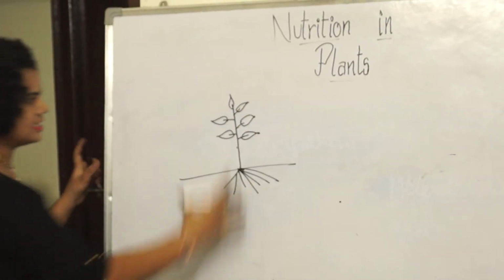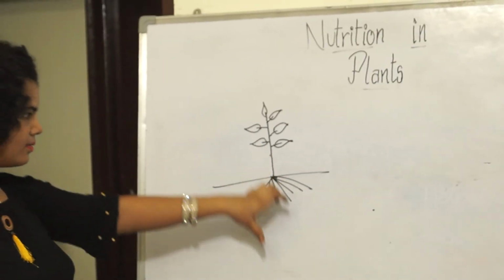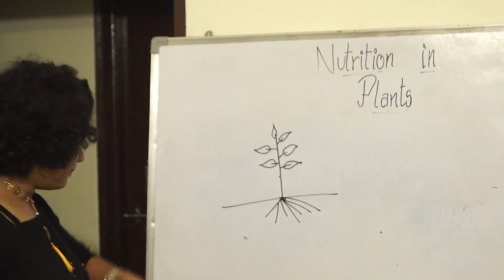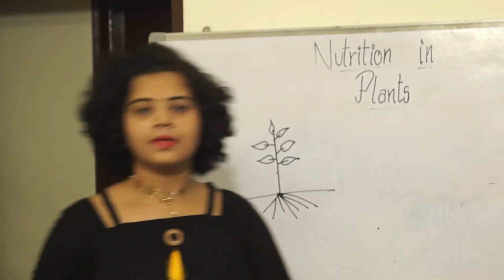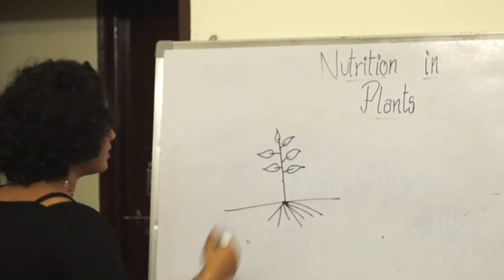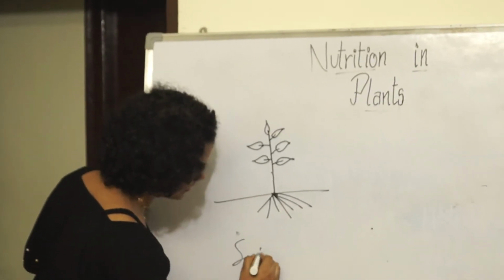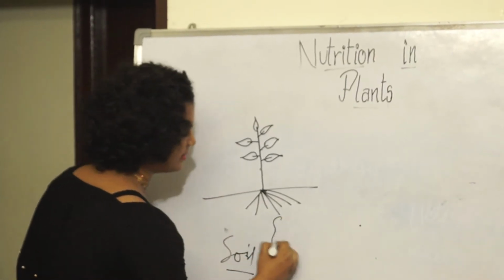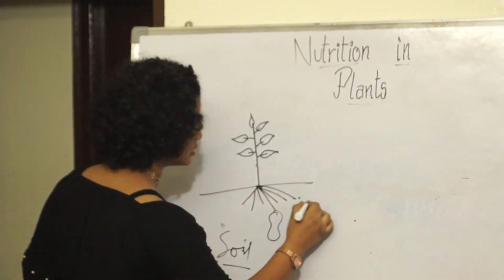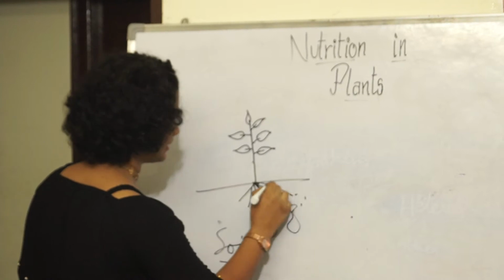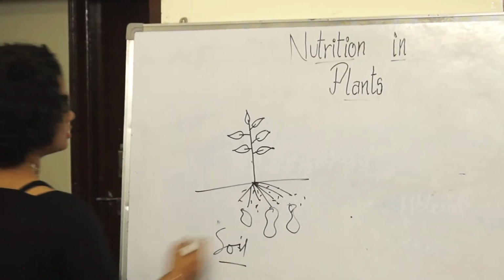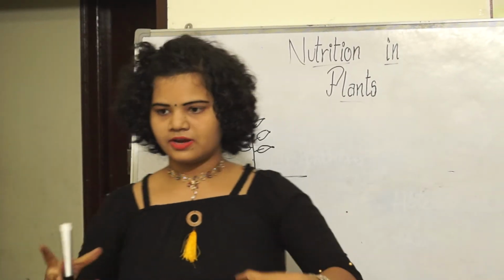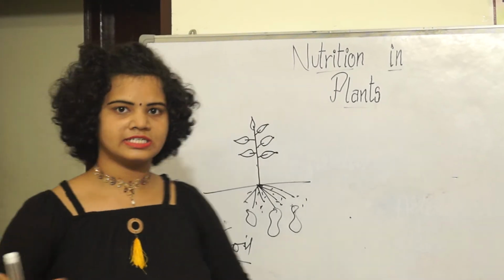What happens here is, let's say I have a plant and roots, and we usually pour water on the plants, right? So here this is the soil, my dear friends. You have the minerals and the small nutrient particles.